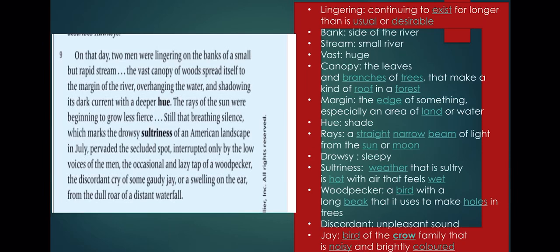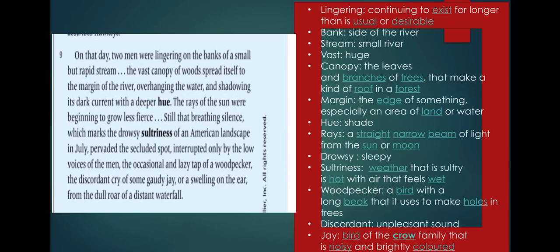The vast, which means huge, canopy. The canopy is the leaves and branches of trees that make a kind of roof in the forest, like the roof of a house or cottage in the forest. You make the roof from leaves and branches.